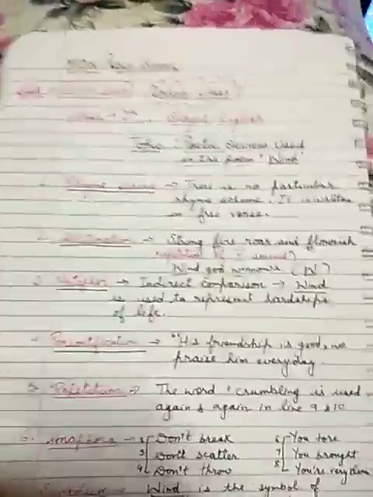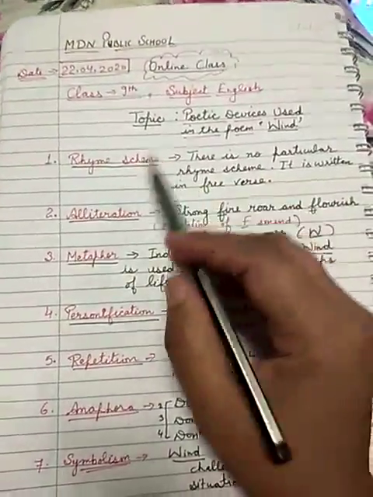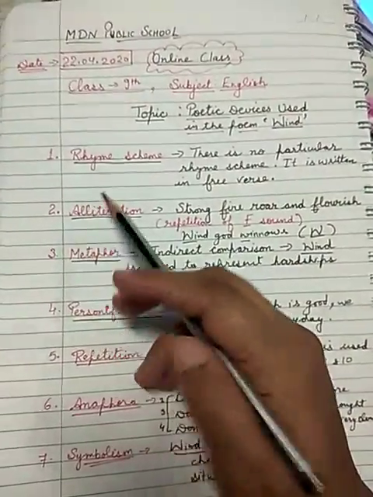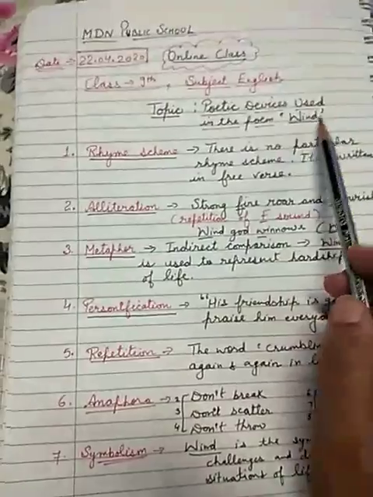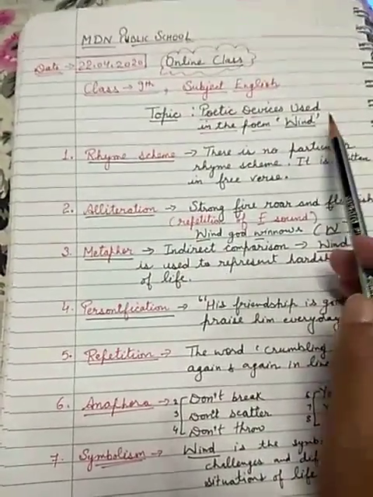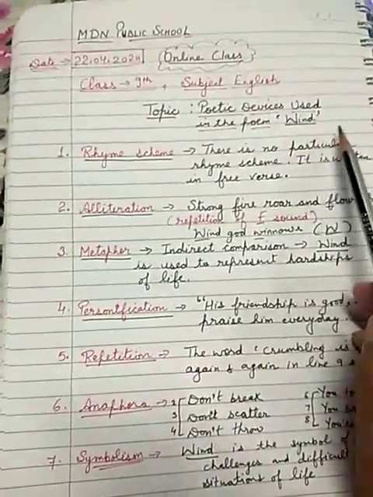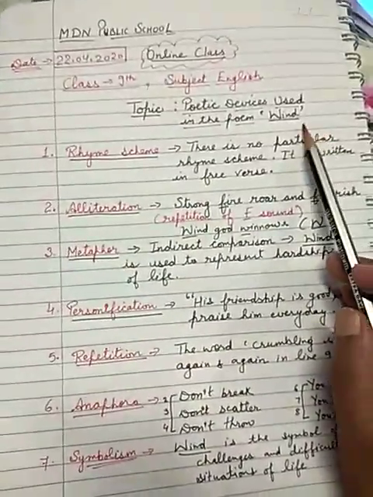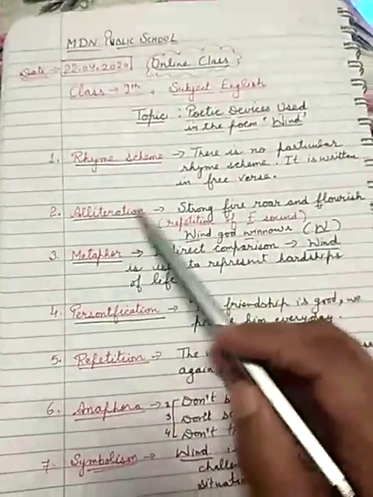So we were discussing the poetic devices used in the poem The Wind. Who is the poet? Subramania Bharati. As I told you, it was written in Tamil, and later on translated into English by A.K. Ramanujan. So let us discuss the poetic devices.